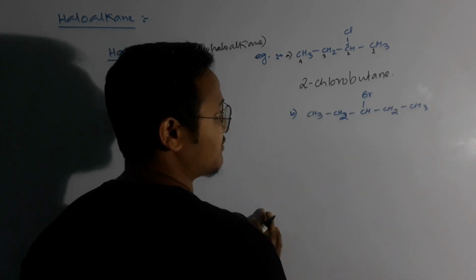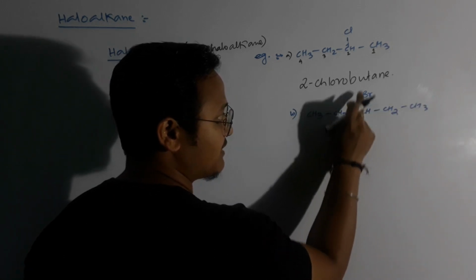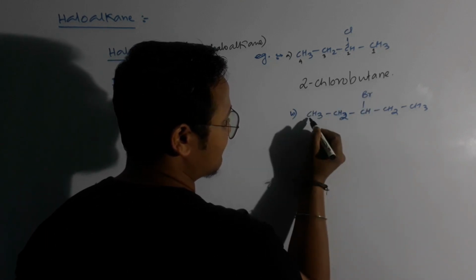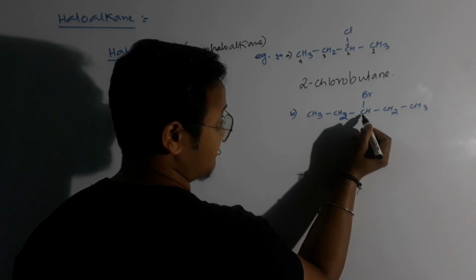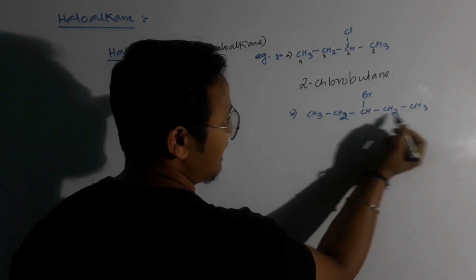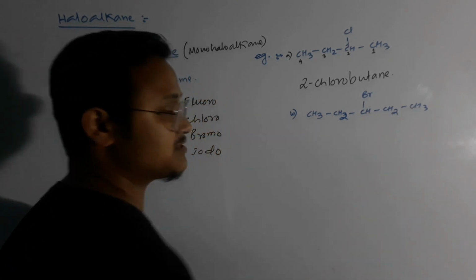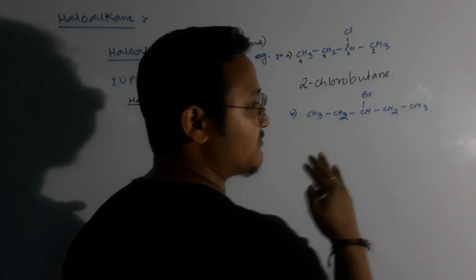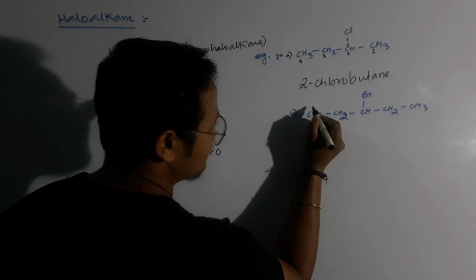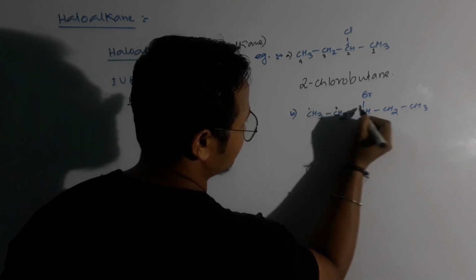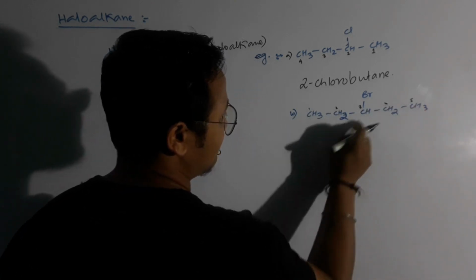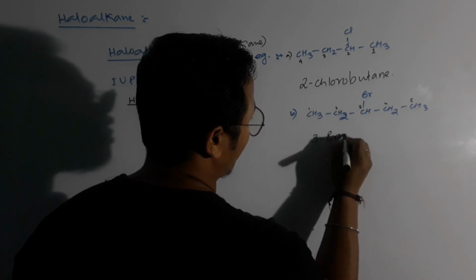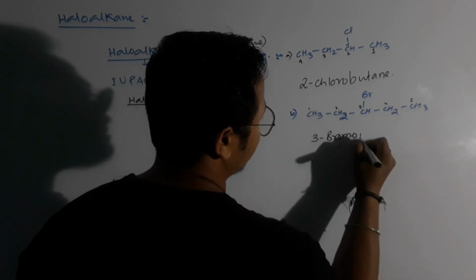So now what do we have to do? We have to look at the position of the carbon where the halogen is present, right? When you come from the left hand side, 1, 2, 3, its position is 3. And when I'm coming from the right hand side, it is again 3, right? So if that happens, you can number from either side. Clear? In the third carbon there is bromine, so bromo, right? And 5 carbons, which means